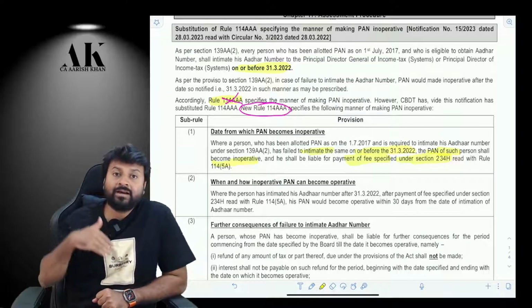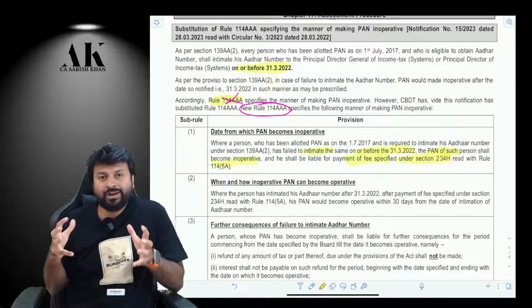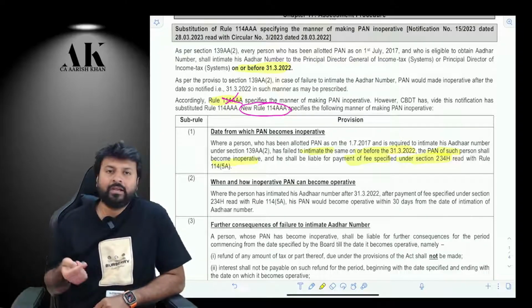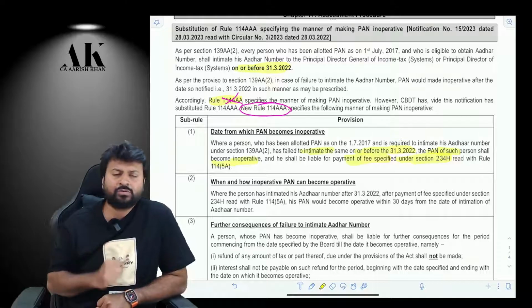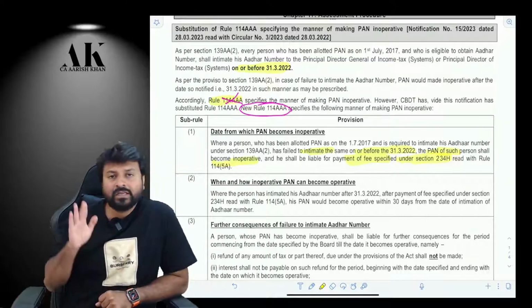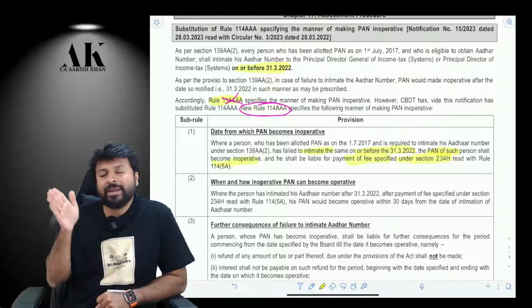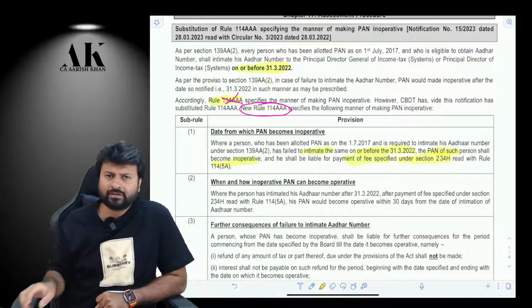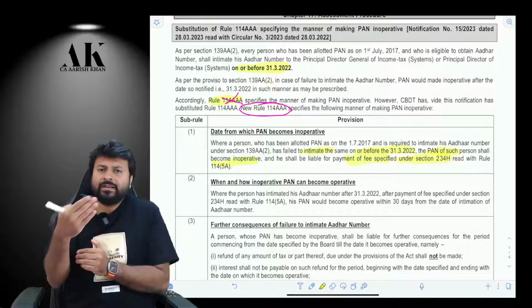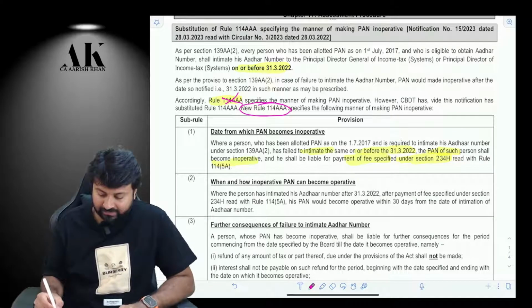But if you link after June 2022, then it is 1000 rupees. It means if you link today, then it is 1000 rupees. So for 3 months it was 500 and then they made it 1000. This is the first thing they have mentioned over here.